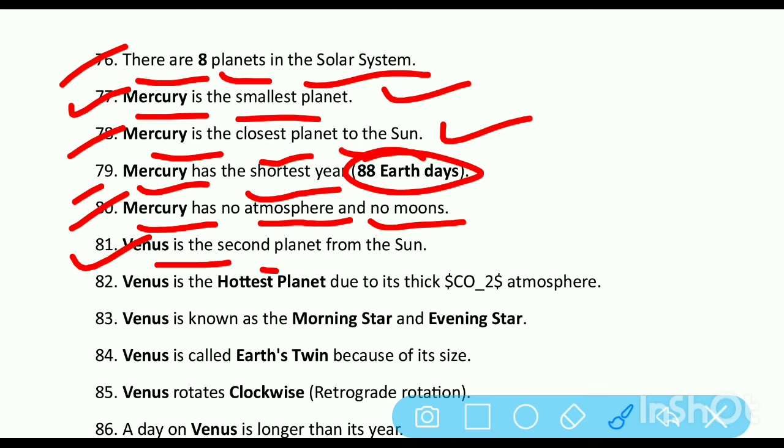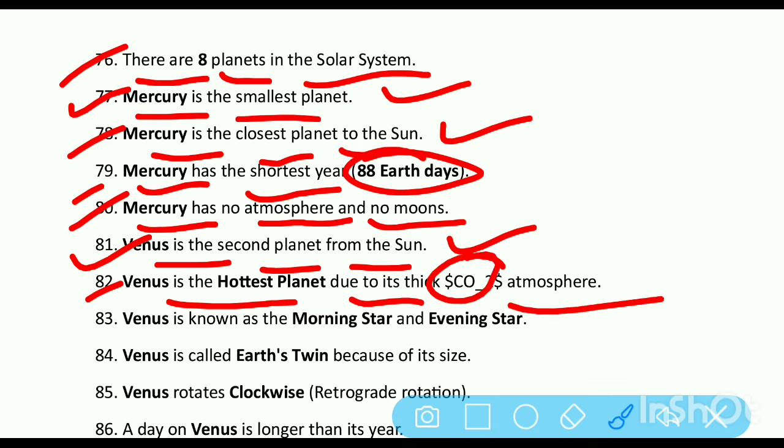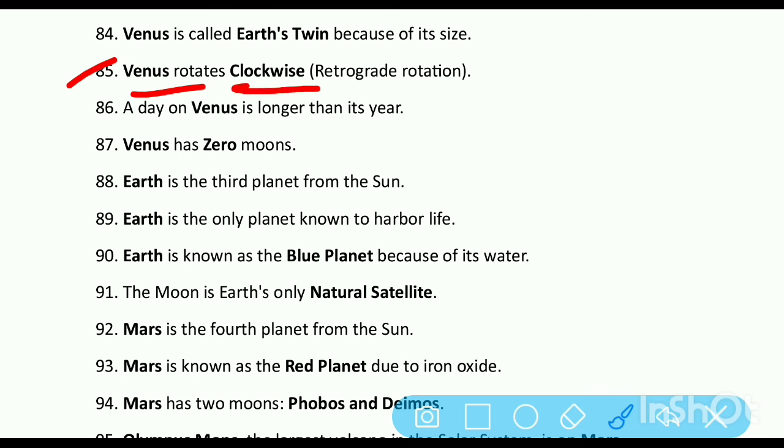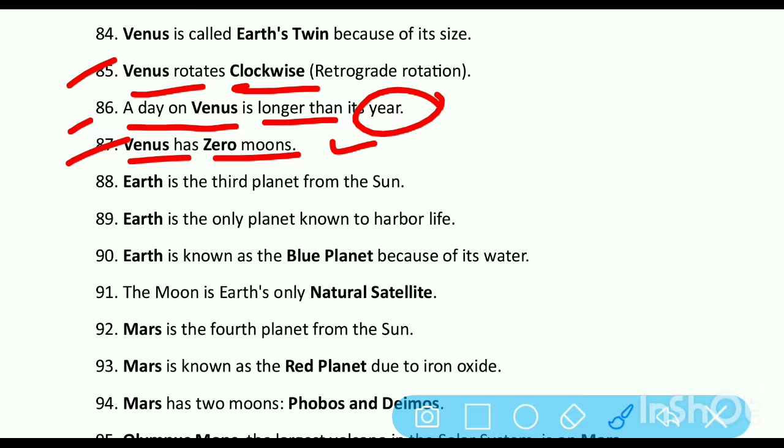Then Venus is the second planet from the Sun. Venus is the hottest planet due to its thick CO2 atmosphere. Venus is also known as the morning star and evening star. It is called Earth's twin because of its size. Venus rotates clockwise. A day on Venus is longer than its year. Venus has 0 moons. Mercury and Venus have no moon.